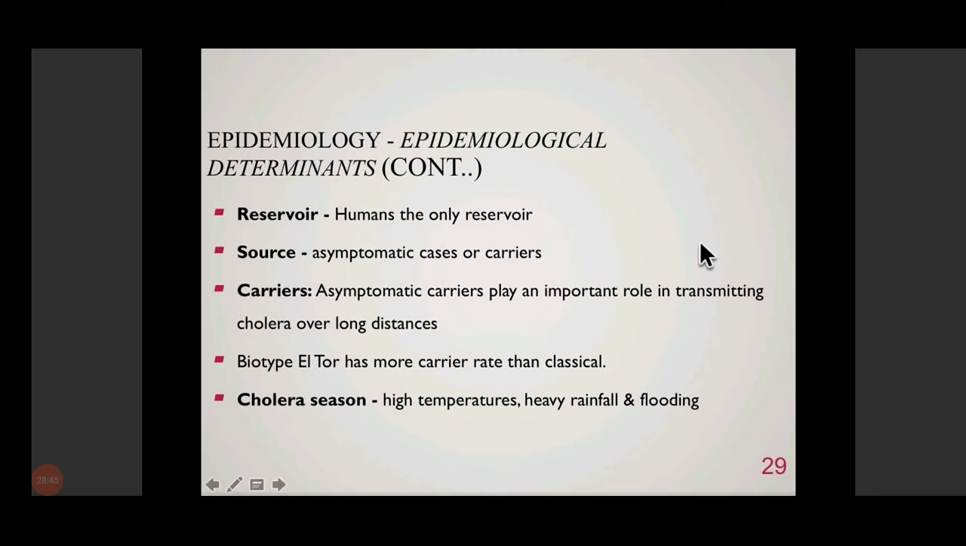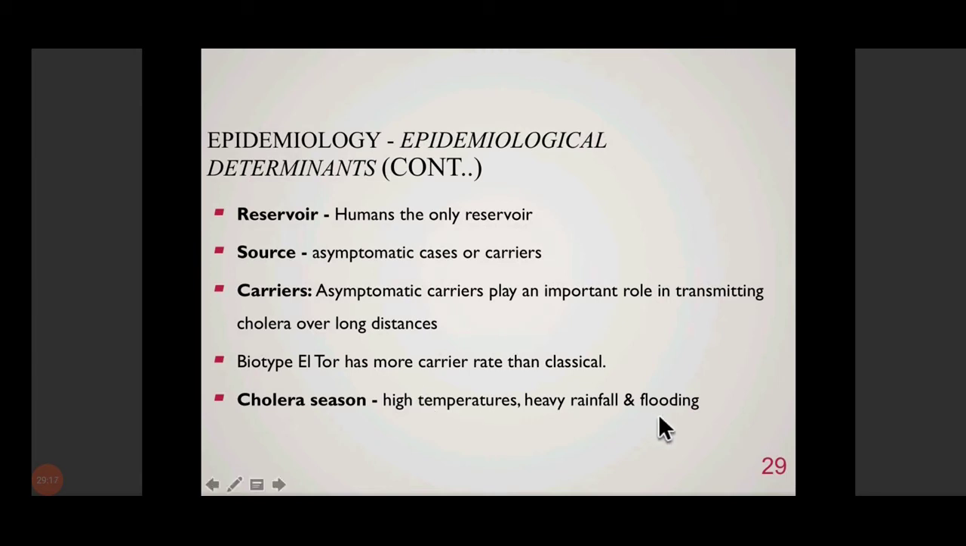The reservoir for Vibrio cholerae is humans only. It doesn't cause disease in other animals. It causes disease in human beings only, which also act as reservoirs. Asymptomatic cases or carriers, who are people infected with the pathogen but not showing any symptoms, just help in transmitting the disease further. So asymptomatic cases or carriers can play an important role in the spread of infection.